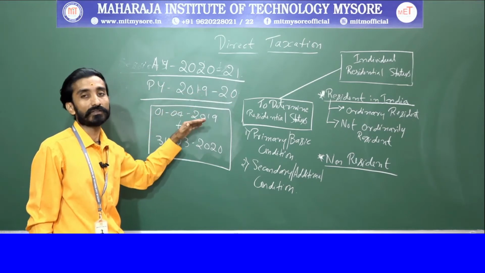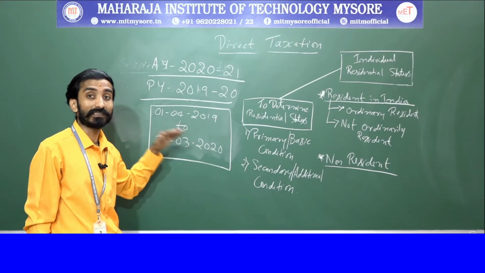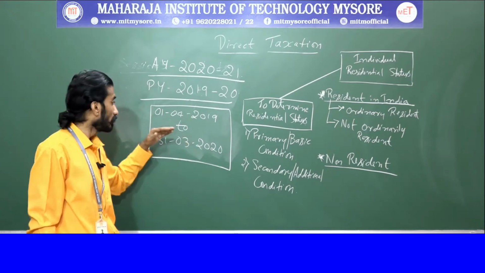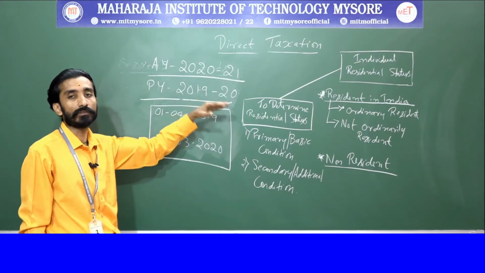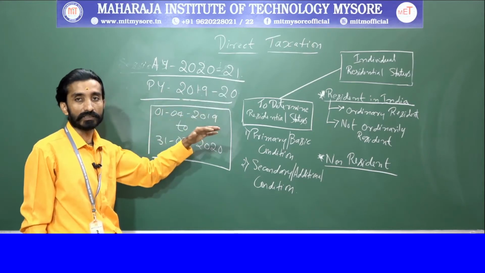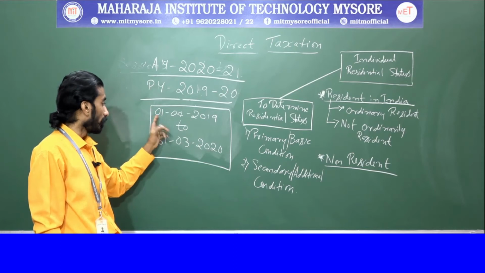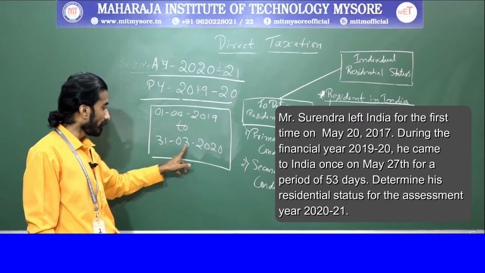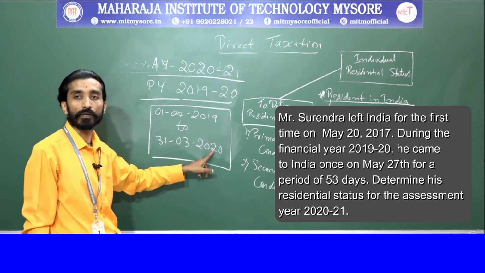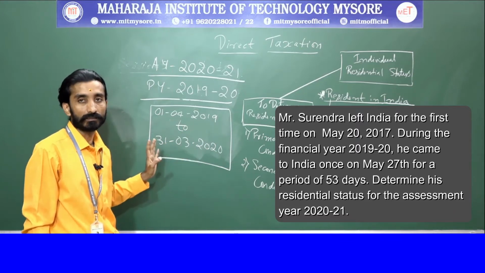This is very essential to assess the residential status. While knowing your previous year, you need to know what dates it runs from. It is based on the financial year concept, where 1st April 2019 to 31st March 2020 will be your previous year, right?